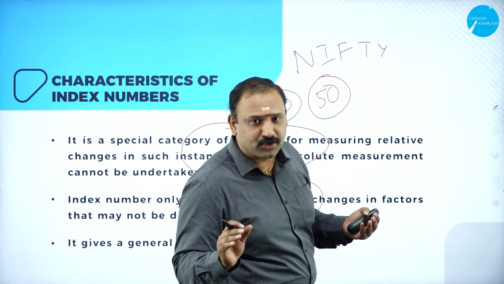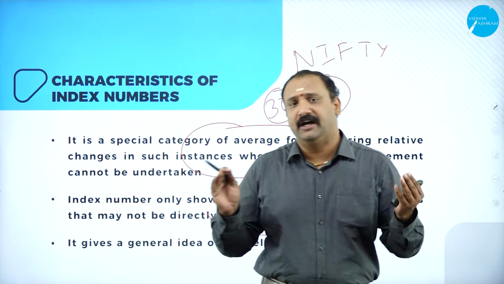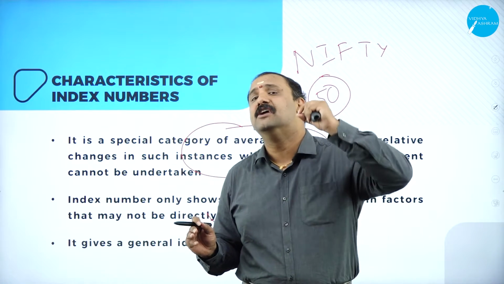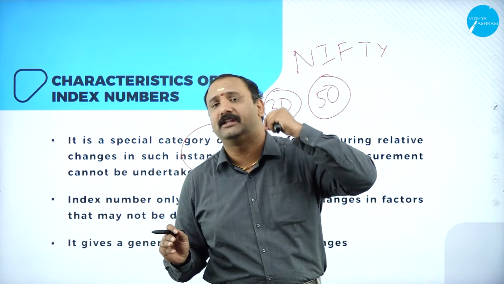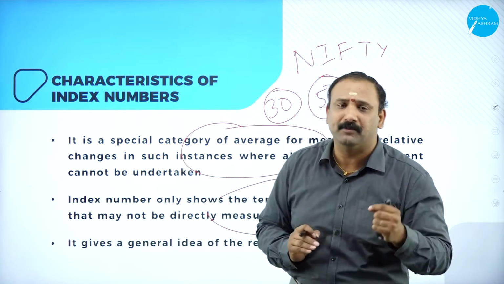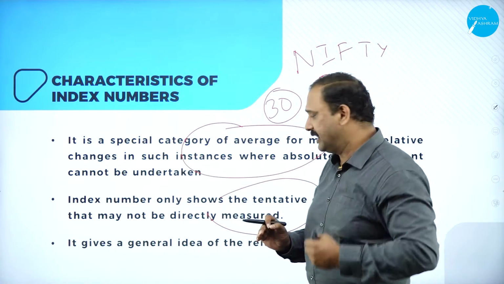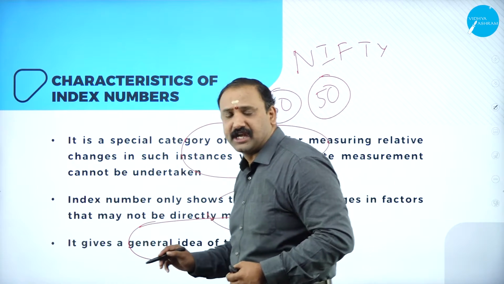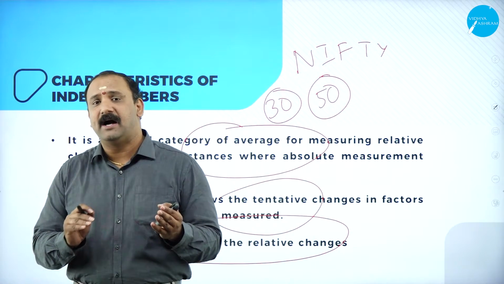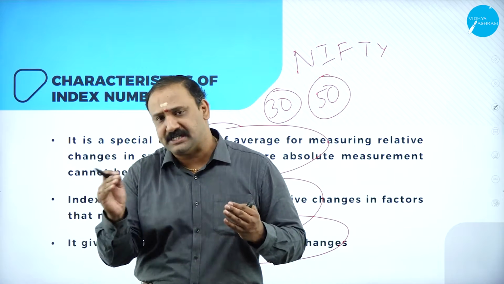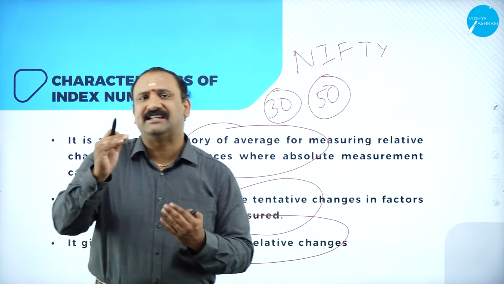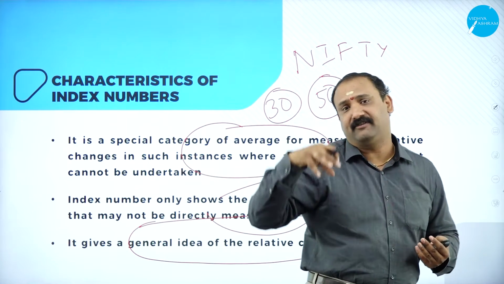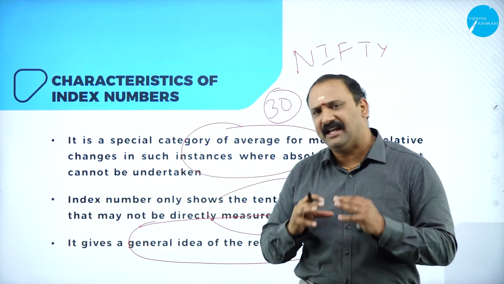So the moment the National Stock Exchange, the Bombay Stock Exchange, the index is open, automatically there will be variation that you will be seeing, where the movement of that particular market, the movement of that particular scenario will keep on changing up and down. Followed by, it gives a general idea of the relative change. Now, you know, let's say that the market is going to go up by 3%, 2%, 1%. So there's a relative idea. So you know how many points the market can go up, the market can fall down.